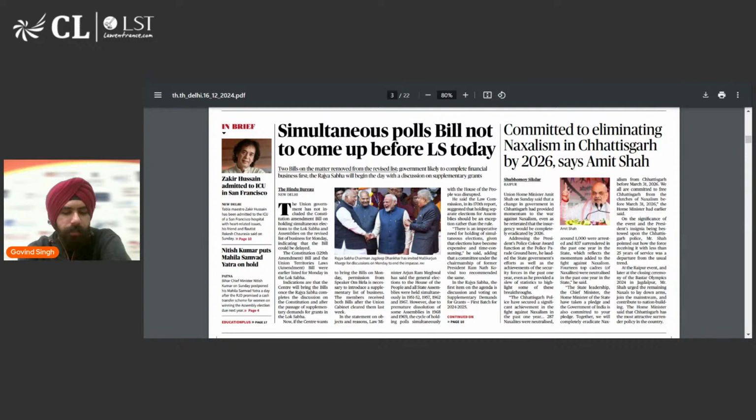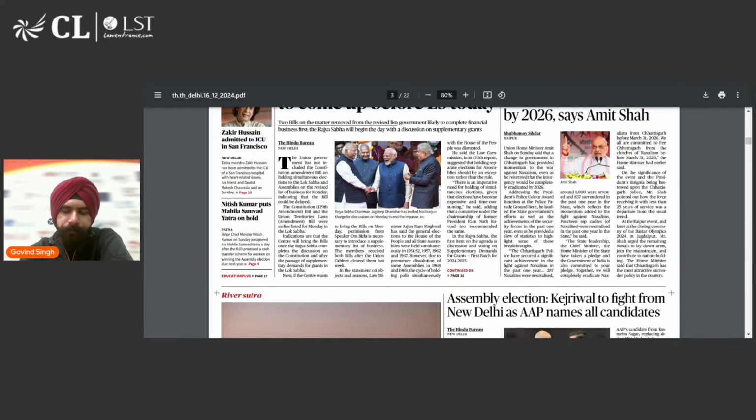Naxalism usually involves the people of our own country, Indian civilians, who have, let's say, a grievance with the local bodies, with the state government or the central government, and they take up arms and create a situation of civil unrest. They try to destabilize the government, they try to do violent activities, and that is what Mr. Amit Shah is saying, that he wants to eliminate Naxalism from Chhattisgarh in the next 2 years. Let's see if that happens or not, but that's a good aim to have.